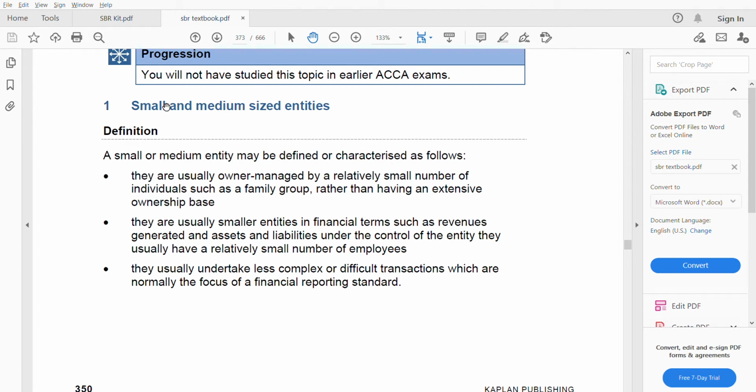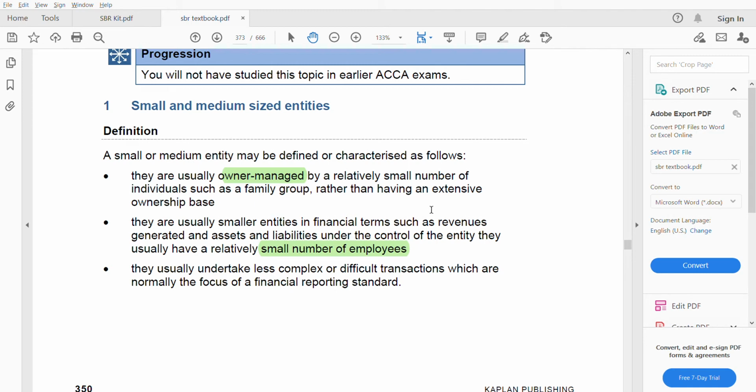Okay. They are usually owner managed by a relatively small number of individuals, such as a family group, rather than having an extensive owner base. So the owner is the one who manages. One characteristic of SMEs is this. Second, even in financial terms, they're small. Okay, because the revenue, the assets and liabilities are under the control of the entity. They usually have a relatively small number of employees. Whatever they do, revenue, everything, is under the control of the owner.